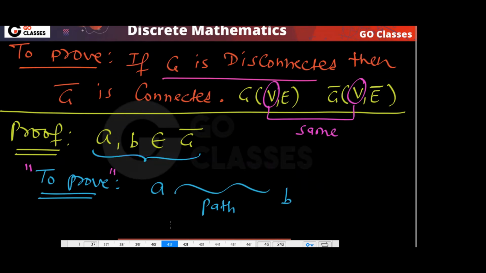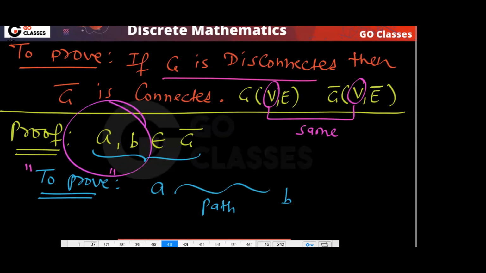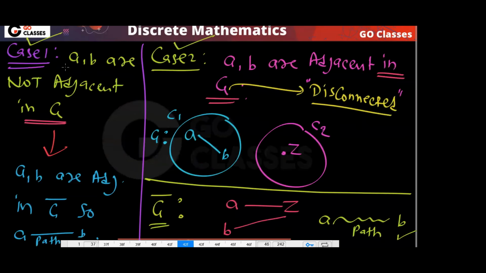Now tell me one thing. Two cases are possible for these two vertices because G and G bar have the same vertex set. For these two vertices, you can check what will happen in G. Either they are not adjacent or they are adjacent.